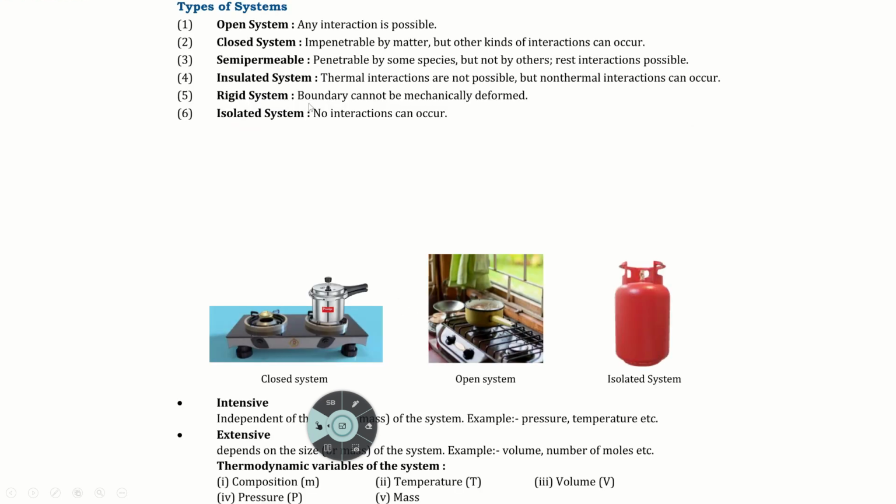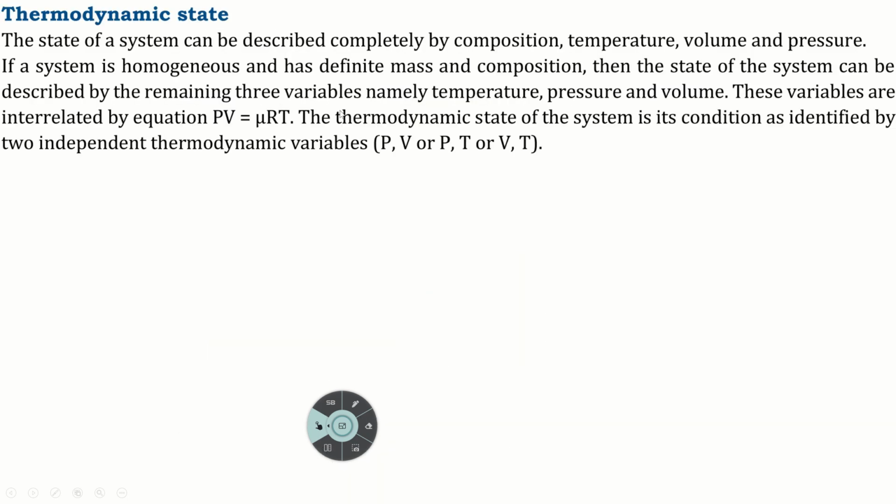We had looked at different types of systems. As we move ahead, I'll explain it to you. Open system, any interaction is possible. Closed system, okay, we will discuss this. Yeah, we said thermodynamic state.